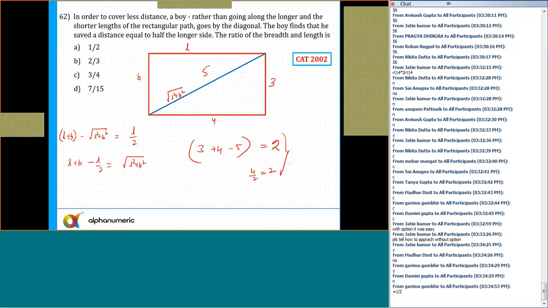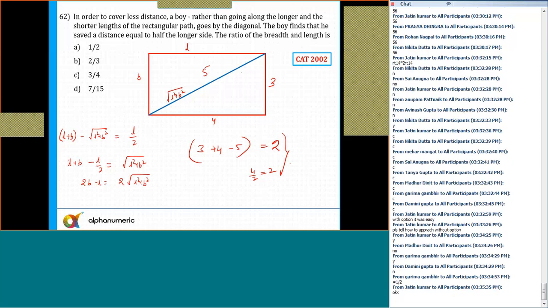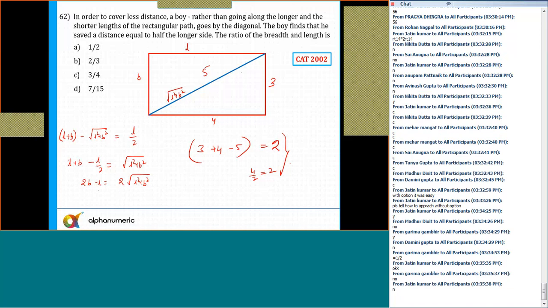Squaring both the sides. I have written L by 2 now. So L plus B minus root of L square plus B square is equal to L by 2. Solve this equation. This will be 2B plus L, which is equal to twice root of L square plus B square. Now solve this, you'll get a quadratic equation, and from there you can get the answer. So do you guys want me to solve this? Please tell me, yes or no?